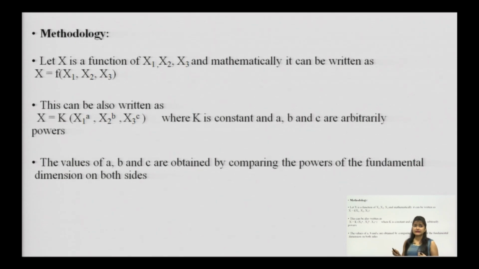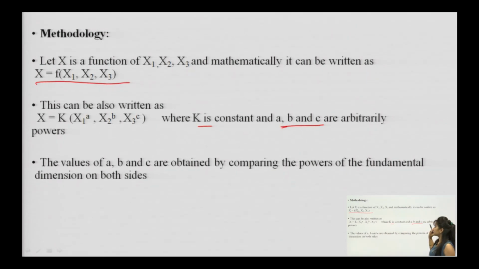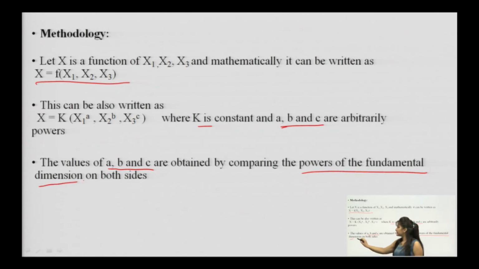So, mathematically we can write x is a function of x1, x2 and x3, and we can also write it in terms of a constant: x is equivalent to a constant k times x1 to the power a, x2 to the power b, x3 to the power c, where k is a constant and a, b, c are arbitrary powers which we have given. Now, the values of a, b, c, the arbitrary powers which we have taken, will be obtained by comparing the powers of the fundamental dimensions on both sides.